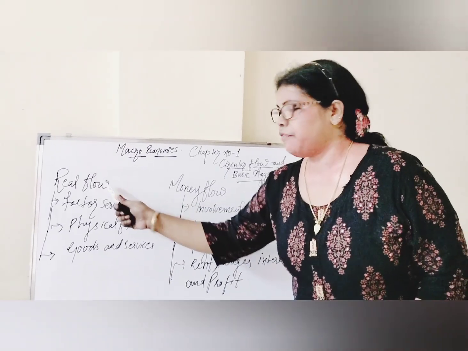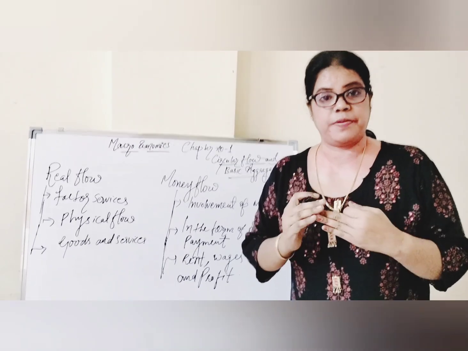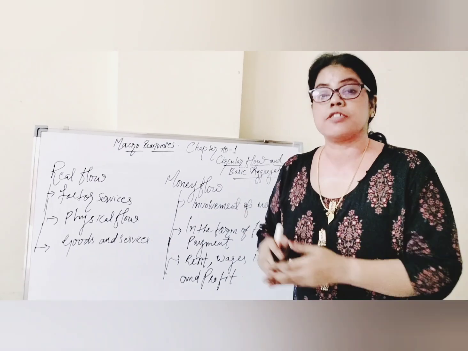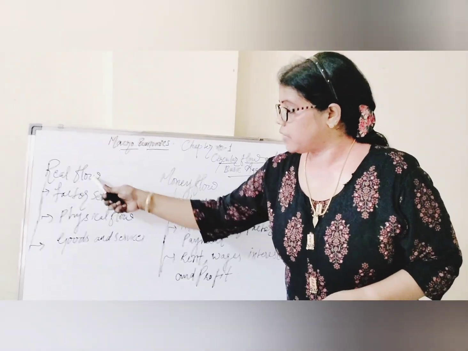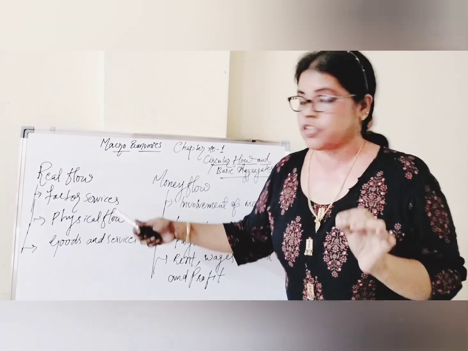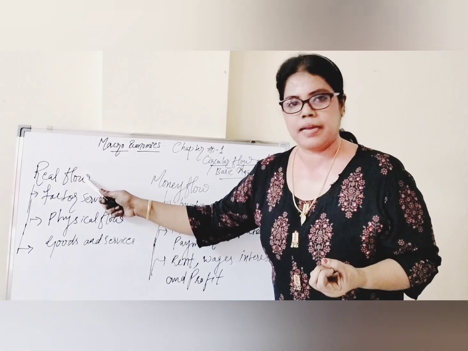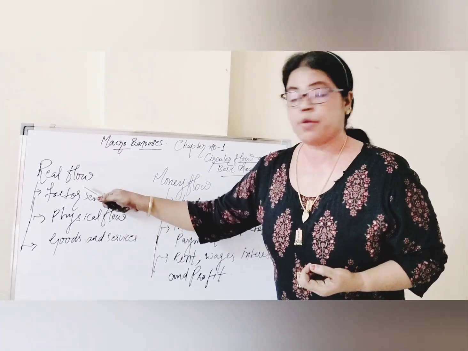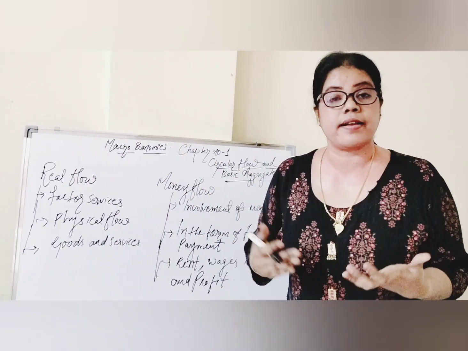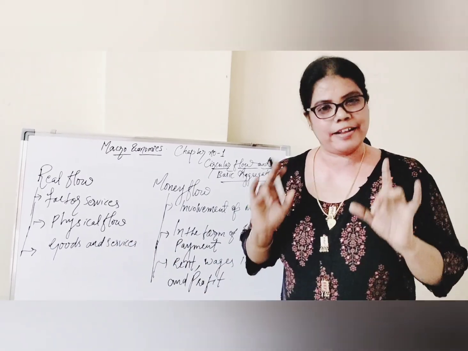Look here. Real flow means when the household, meaning land, labor, capital and entrepreneur, is providing services to the firm, that is what is called factor services. That is what is collectively called real flow. And here another name of real flow is physical flow. And for what purpose is the household rendering services? For producing goods and services. This is what is called a real flow.